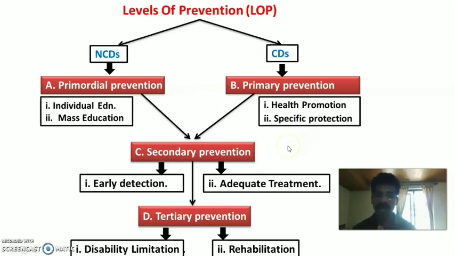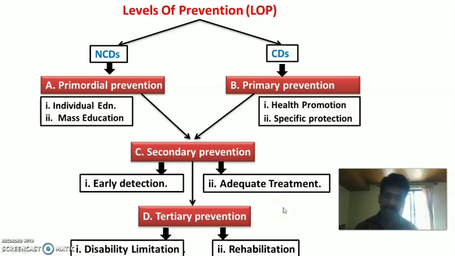Then once the primary and primordial prevention have failed, for both non-communicable and communicable diseases, we can retard the progress of the disease through secondary prevention, that is early detection and adequate treatment. These are the two specific interventions in secondary prevention. Here the disease has already started, manifested. So we detect as early as possible and rule out the particular problem. So early detection, followed by adequate treatment, a complete course of treatment.